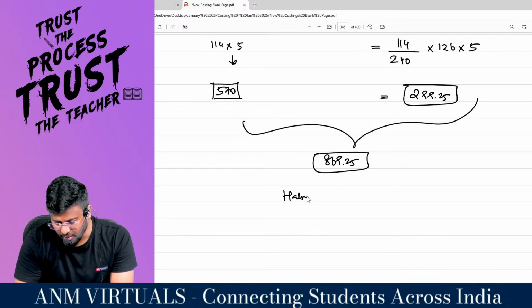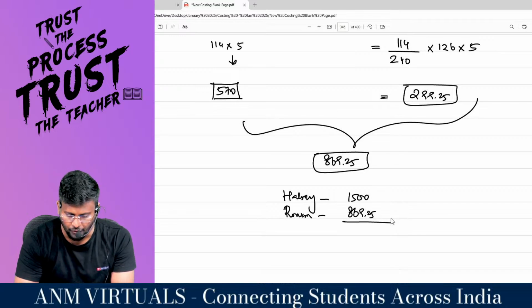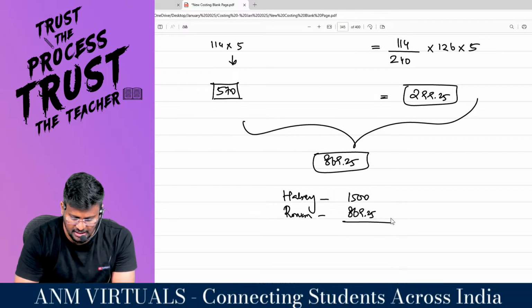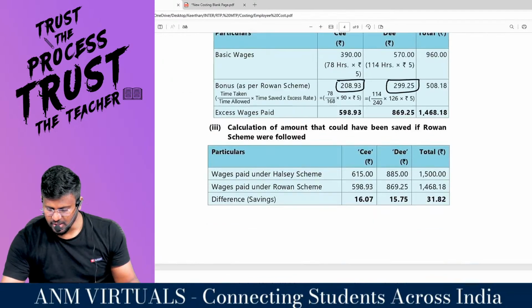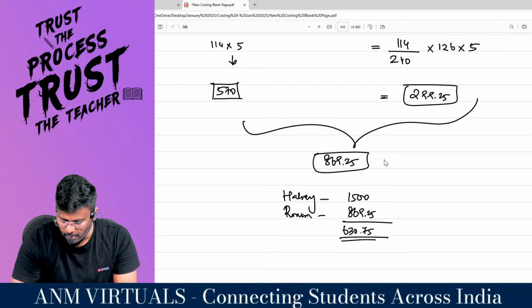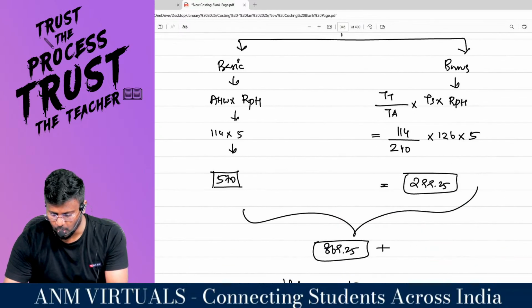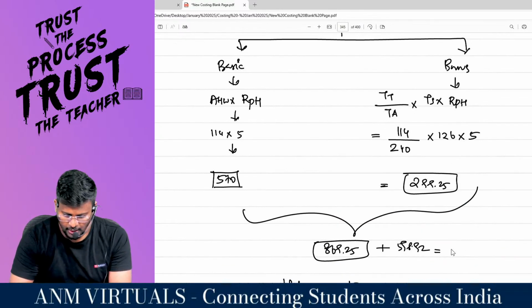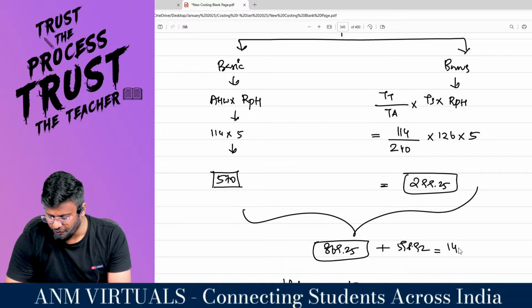If you are traveling through Halsey, the total loss will be 1500. If you had traveled through Rowan, you would have lost only 865.25. So 1500 minus 865.25 means the company could have saved 630.75. That is the third part of this question. But this is only for employee number 2, and for employee number 1 you should also add 598.92. So 869.25 plus 598.92 comes to 1468.12, the total amount you are supposed to pay.